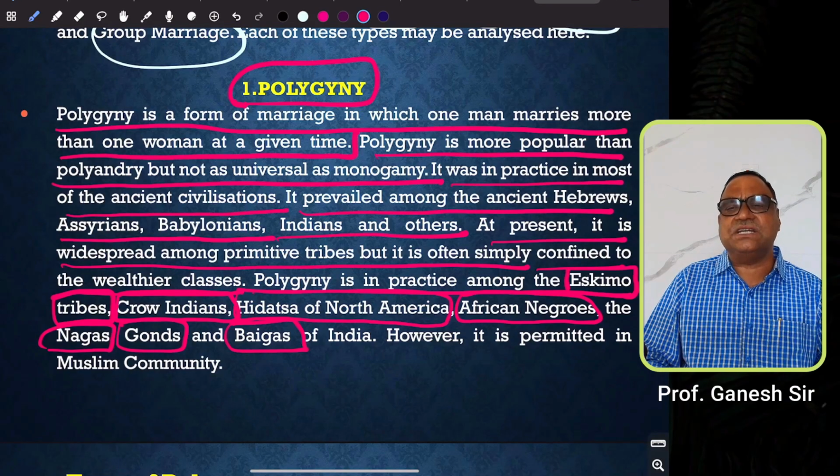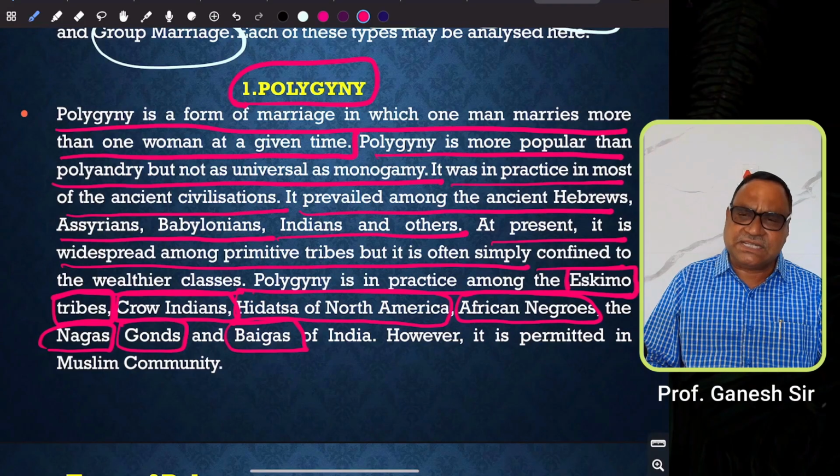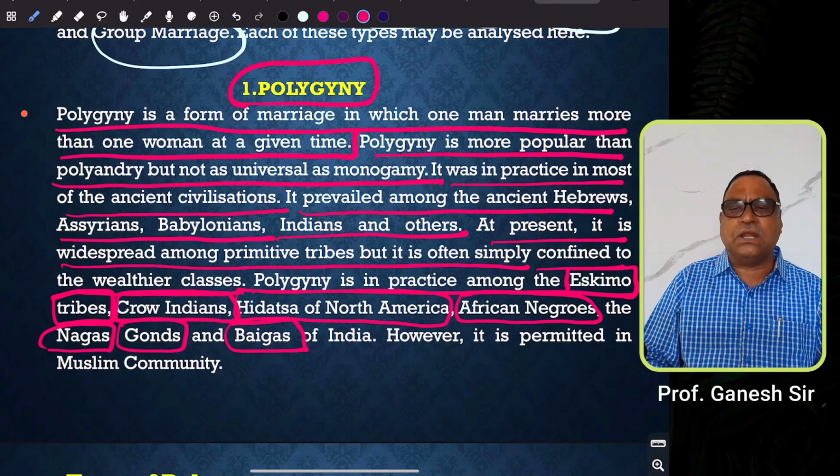Generally, all these religions promote monogamy. However, in certain situations, polygyny could be seen in Hindu society also, especially in rural areas.